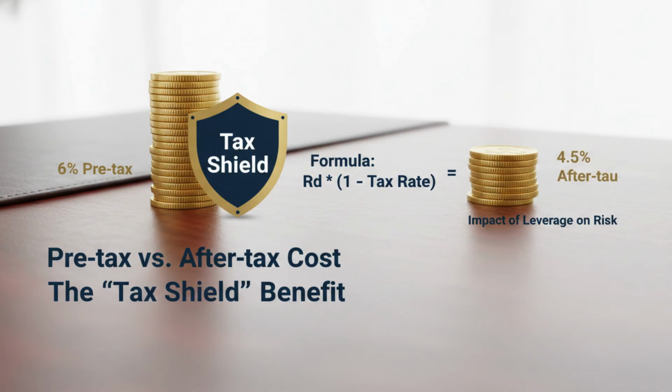The second pillar is the cost of debt. For mature firms, this is often the interest rate on their bonds or bank loans. However, debt has a unique advantage. Interest payments are tax-deductible. This creates what we call a tax shield, effectively lowering the true cost of borrowing. If a company borrows at 6% and has a 25% corporate tax rate, the after-tax cost of debt is only 4.5%. This is why many firms use leverage to optimize their capital structure.